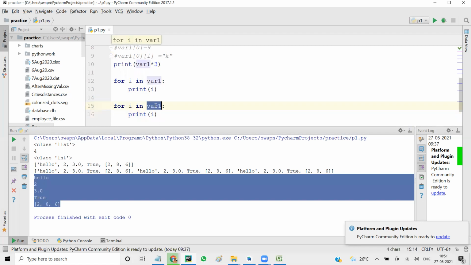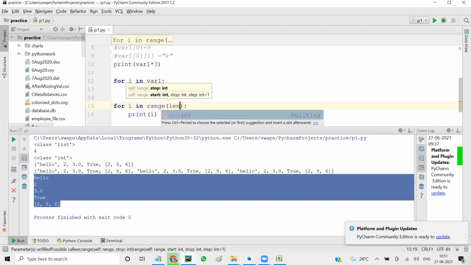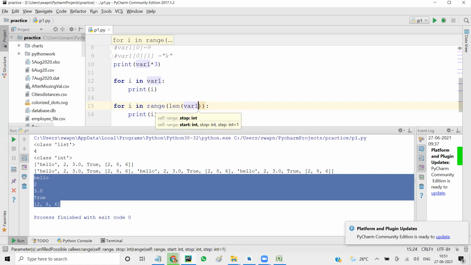So you would do I in range, and you will say len of var1. That means the length of var1 is 5, so you are saying range 5. That means you start from 0 and go 0, 1, 2, 3, 4, right?